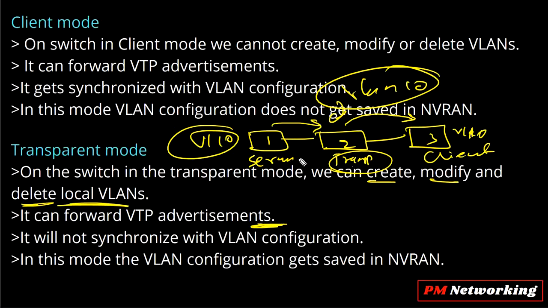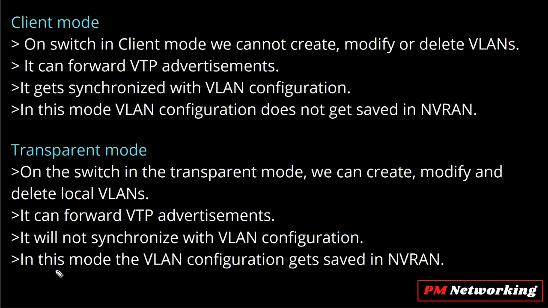So a transparent mode switch will never create, delete or modify a VLAN with a VTP update, advertisement or message. Okay, so you can see here it will not synchronize with VLAN configuration. It will not synchronize with VLAN configuration. In this mode, the VLAN configuration gets saved in NVRAM, right? Okay, now let me move on.